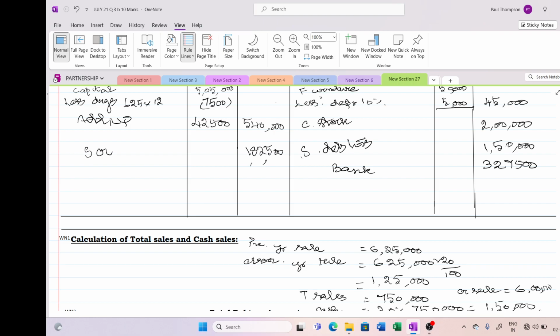So 540 plus 182.5 will be your 7,22,500. This was our bank figure also. So this side total is 45 plus 2 lakh 200 plus 45 plus 150 plus 327.5, 722,500. So your balance sheet gets matched.